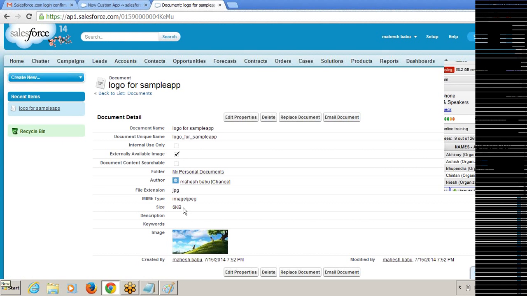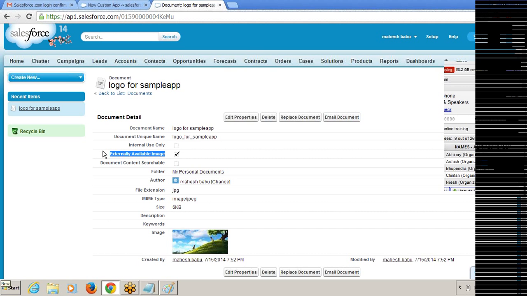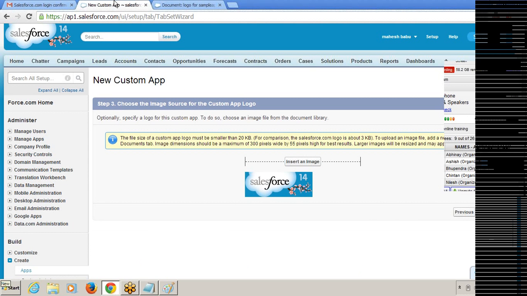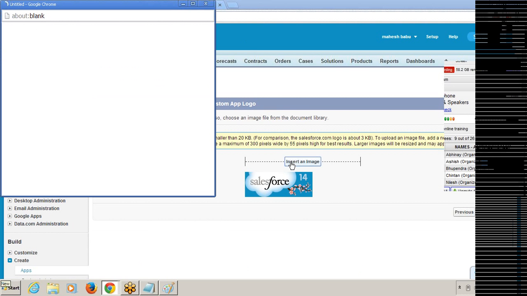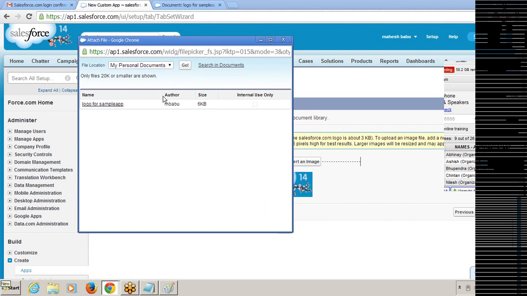I clicked on save, so it is uploaded. This size is only 6 KB, so it is less than 20 KB. And I checked the checkbox also, the externally available image. That's fine. So now I'm going to my custom app. I stopped in the middle, right, for inserting the image. So now click on insert an image. Now we can see that image here. Before, it was not showing because there were no files available in my documents object. Now I uploaded that image to the documents object, and in the app creation we can see the uploaded image here.